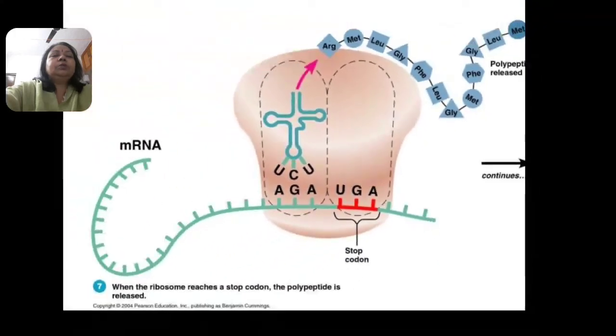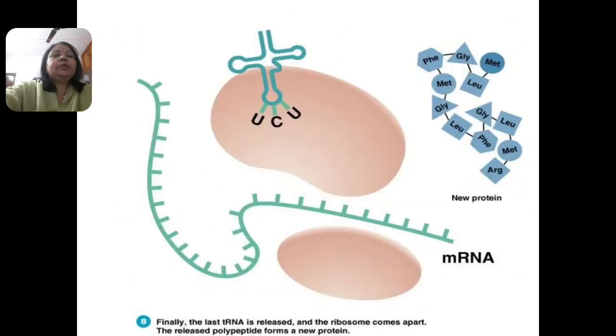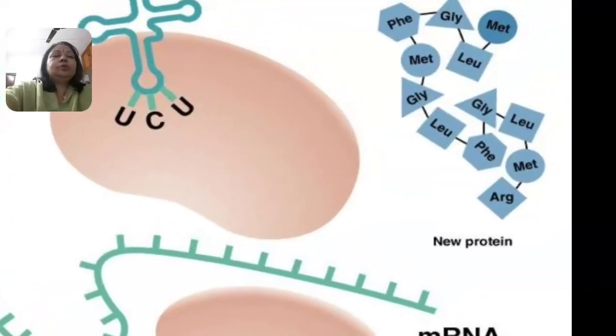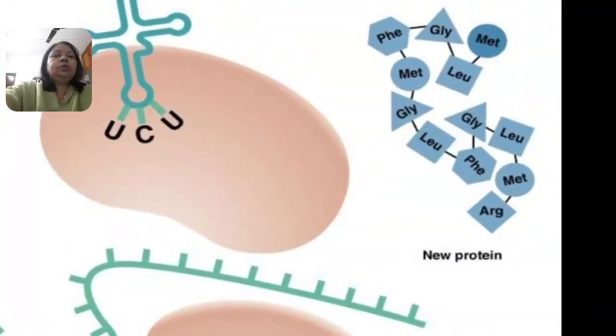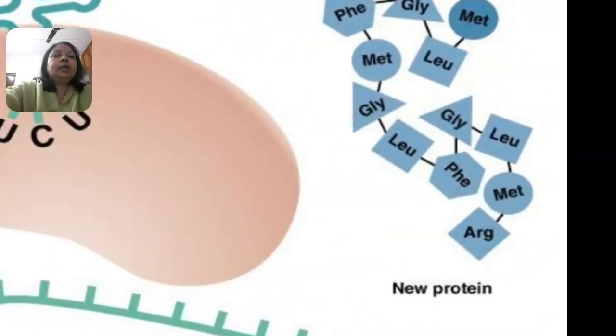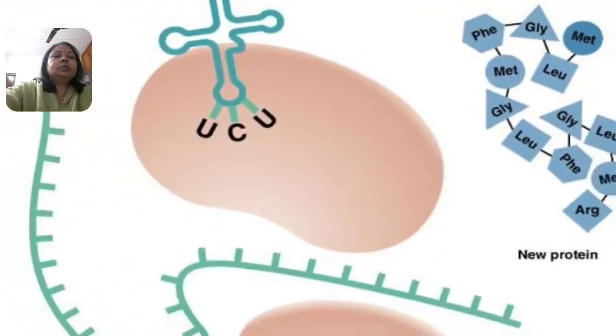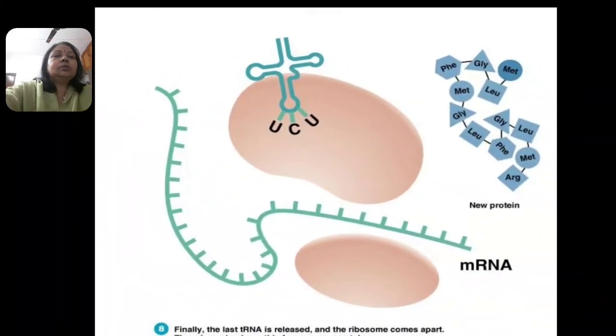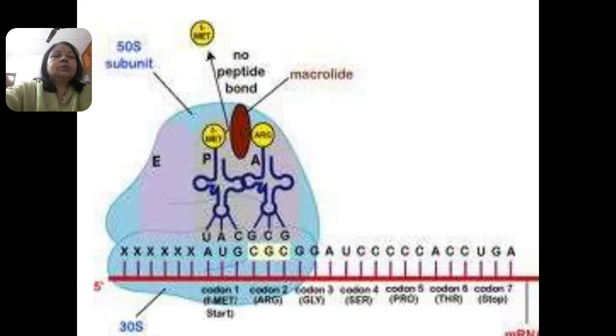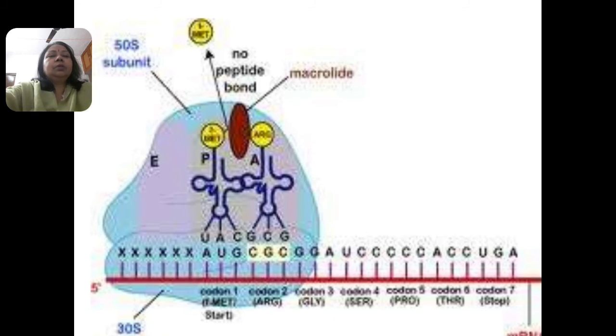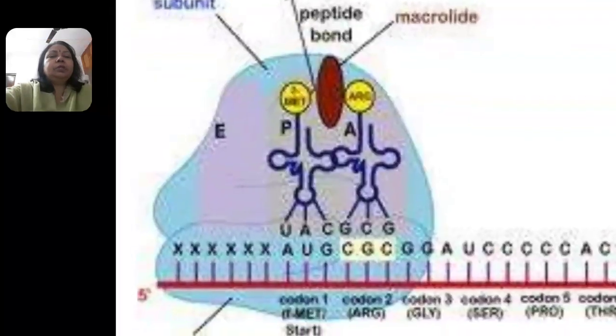Both the units of the ribosome get separated like this and release the messenger RNA. The new protein chain is formed like this. This is known as the translation process.